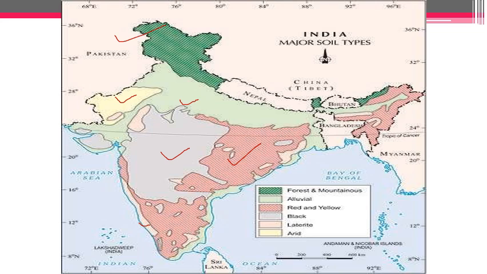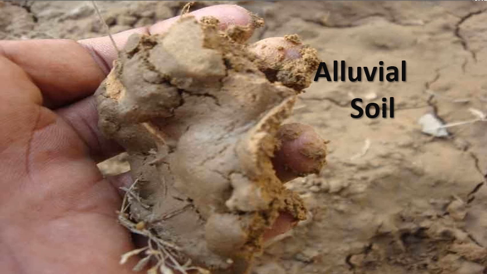These are laterite soil. Okay, again these are laterite soil. This is red and yellow. This is mountain parts of Arunachal Pradesh. Okay, now let's discuss one by one. First one is alluvial soil.